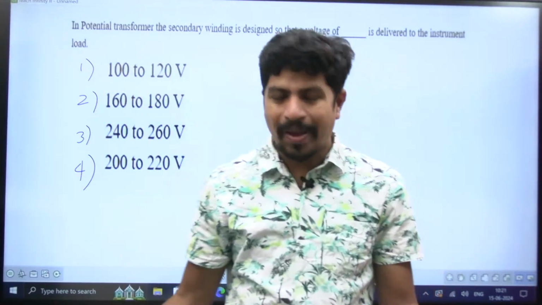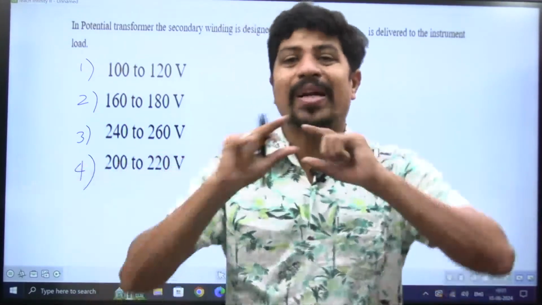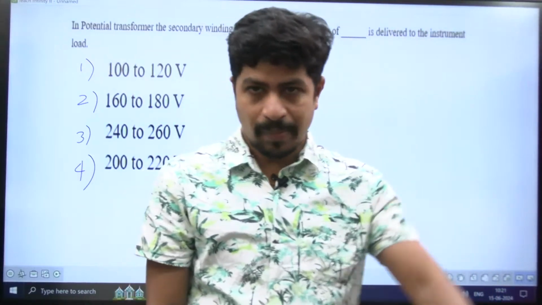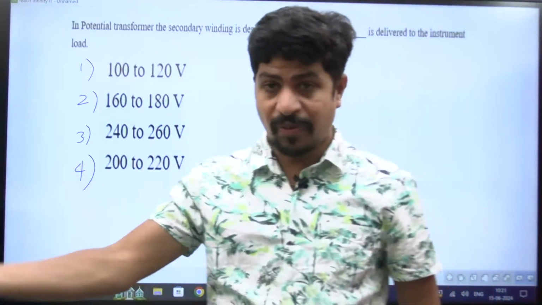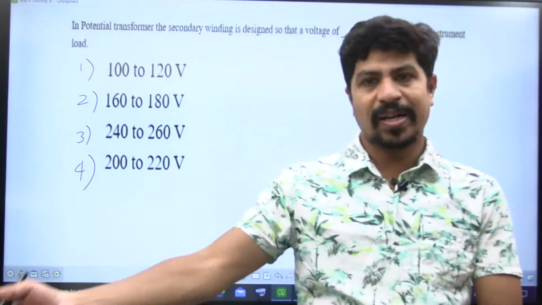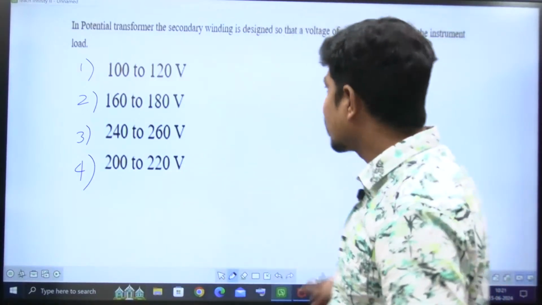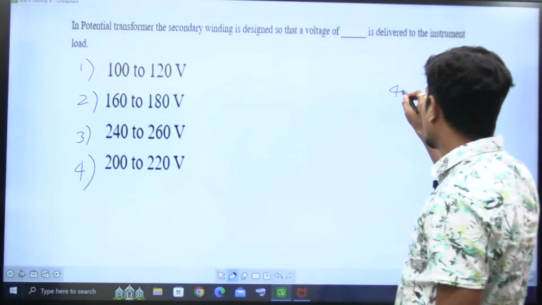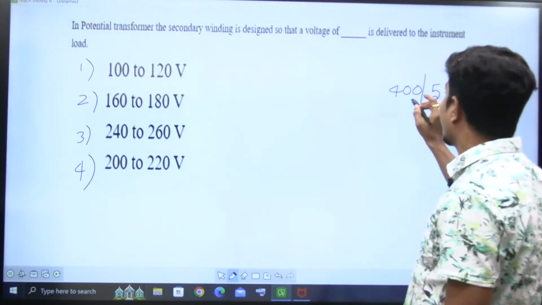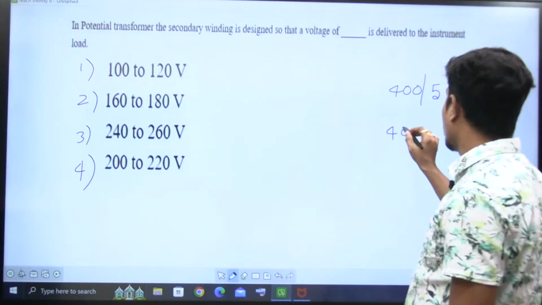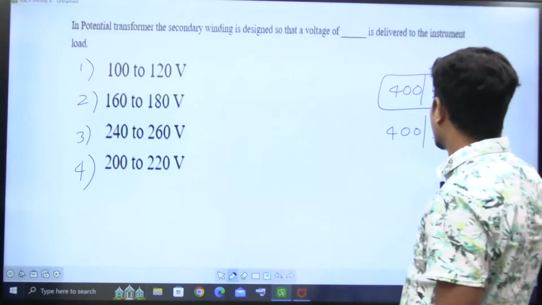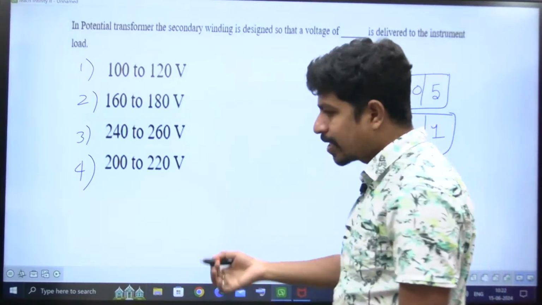Here, no logic, no magic, you just have to remember that range. It is a practical range. You know, the CT ratio will be 400 by 5. If the primary current is 400, then the secondary current will be 5 amperes. If the primary current is 800, the secondary current will be 10 amperes. The general CT ratio is 400 by 5: CT primary is 400, secondary is 5. Another is also possible, that is 400 by 1. These are the standard ones, but 400 by 5 is more standard. Either of these two will be given in the examination.